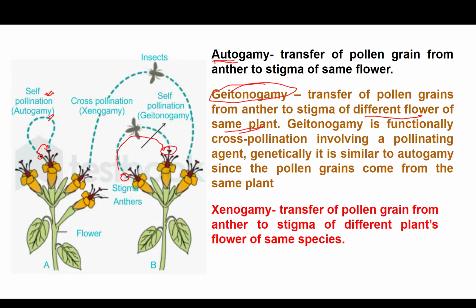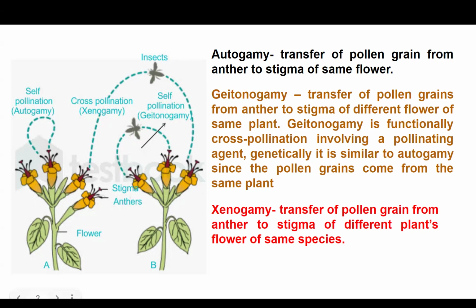And if the transfer is from the anther of a flower on one plant to the stigma of a flower on another plant, the plants being completely unknown or foreign to each other, I say it is xenogamy. So there are three kinds of transfer: autogamy, geitonogamy, and xenogamy. These are the various transfers of pollen grains from one flower to another.